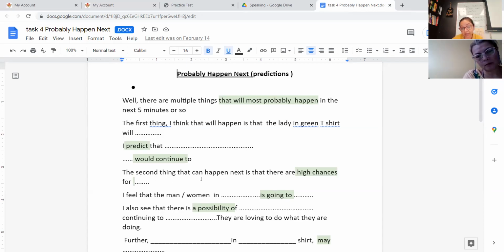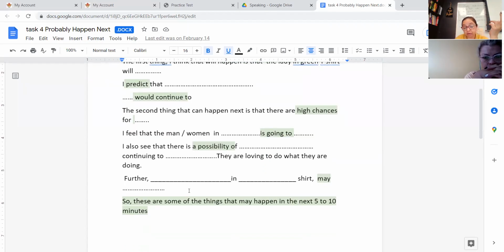Then I'm saying the second thing that can happen next is that there are high chances for the man in a striped shirt to buy those shoes, size 10 shoes. I believe after COVID, he's looking for some new shoes and wants to enjoy that. And then I feel that the woman in her red shirt and black skirt is going to try another blouse. If she likes it, she might buy it, or she may not. If she doesn't like it, she may not buy it. I also see that there is a possibility of the gentleman going upstairs to the second floor to look for some stuff for himself.